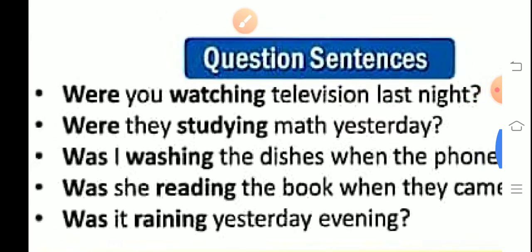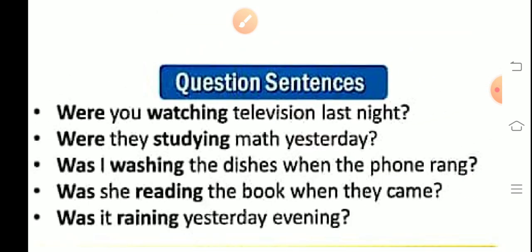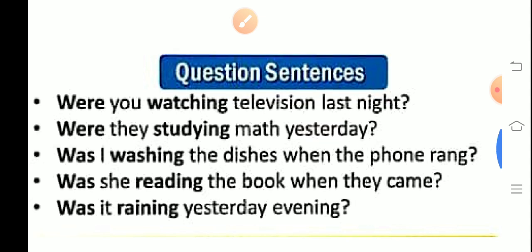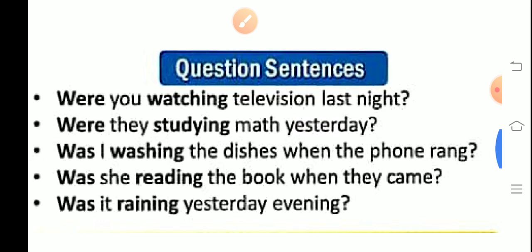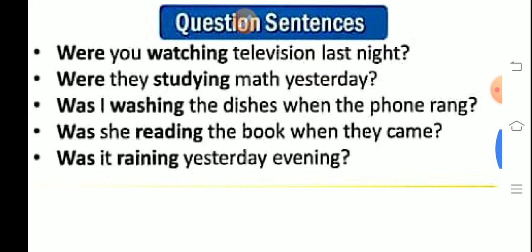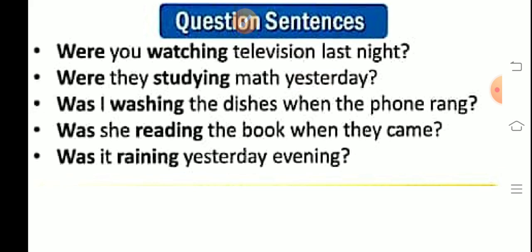Were you watching television last night? In the positive it was, you were watching television last night. You have just exchanged the positions of both. They were studying maths yesterday. So, were they studying maths yesterday? Was I washing the dishes when the phone rang? I was washing. So you have to just interchange the positions. Start the sentence with was or were and finish the sentence with the question mark. Okay, clear?